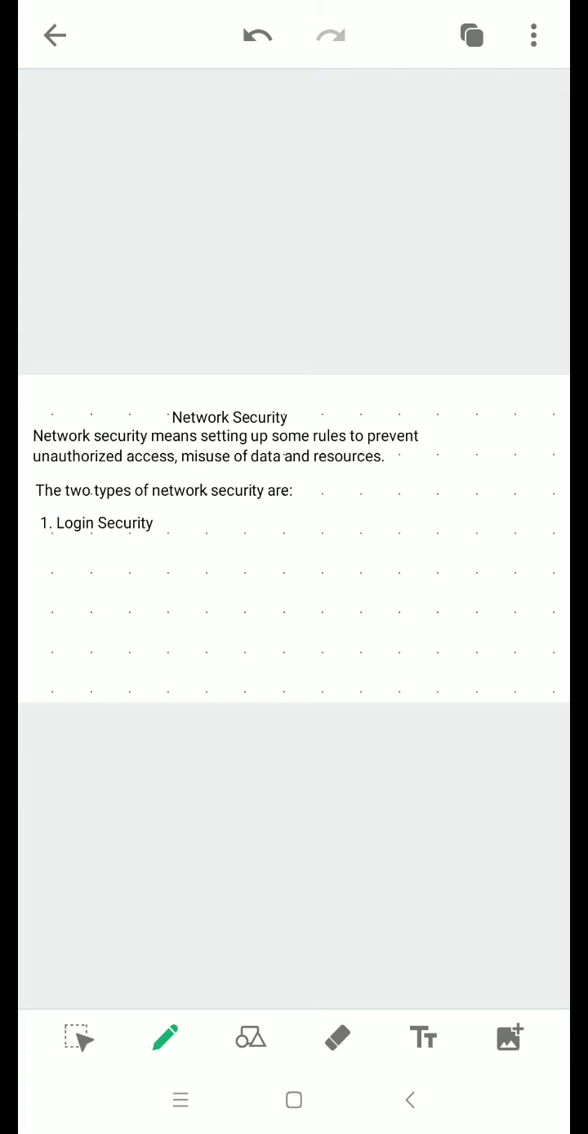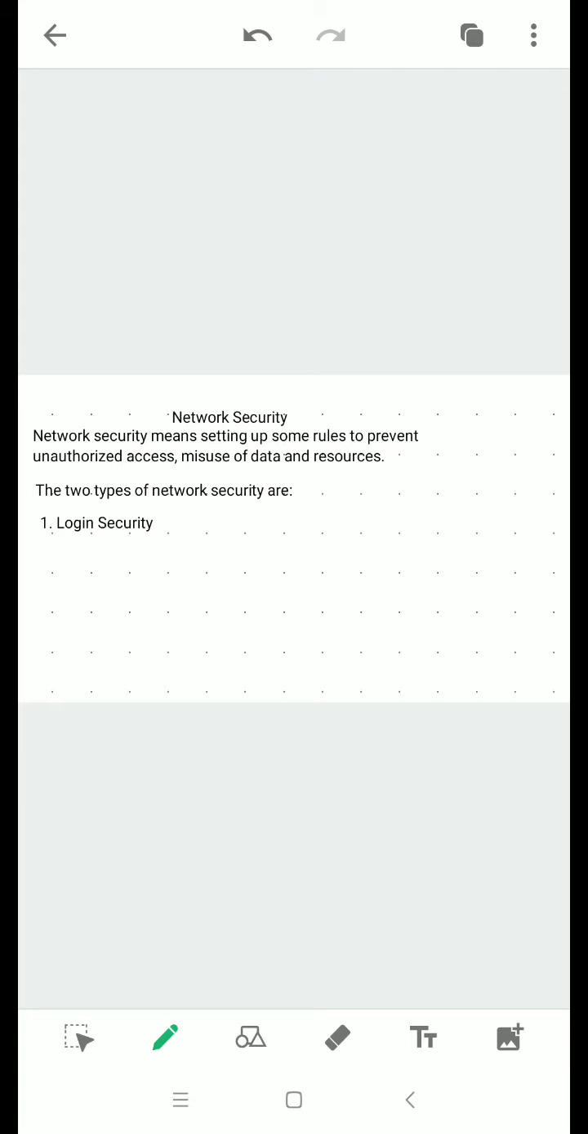Next is write security. It is done by giving rights to a user. The rights are read-only access, read-write access or no access at all. Read-only access means the user can only read the information but cannot change or delete it. Read-write access means the user can read, change or delete the information. No access means the user cannot even read the information. These are the three rights given in write security.